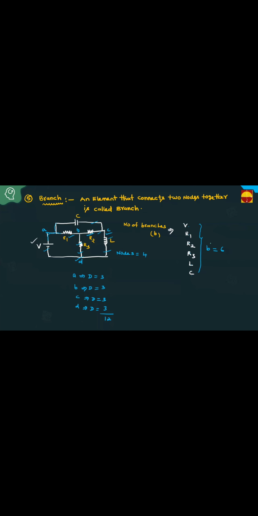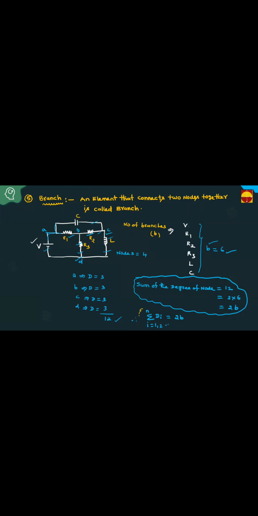What is one observation here, friends? The number of branches equals 6. The sum of the degrees of nodes equals 12. That means the sum of the degree of nodes equals 12. This 12 I am writing as 2 into 6. What is 6 here? Number of branches. Sum of the degree of nodes equals 2 times the branches. Therefore, I will write it like this: for n nodes, summation i equals 1 to n of d_i. You have to add all the degrees of nodes. This is 2 times the branches.